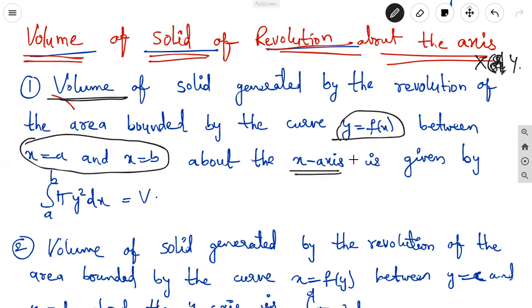Y is a function of the variable x, so we take it with respect to x, then it is given by integral a to b pi y square dx. In the area it is integral a to b y dx, but in the volume it is integral a to b pi y square dx about the x-axis.